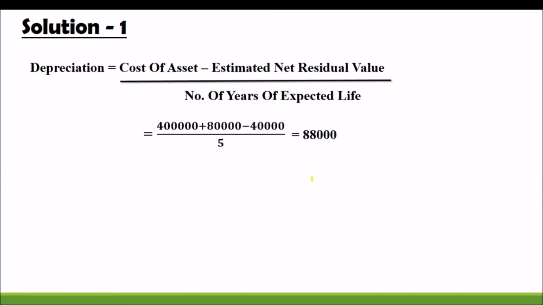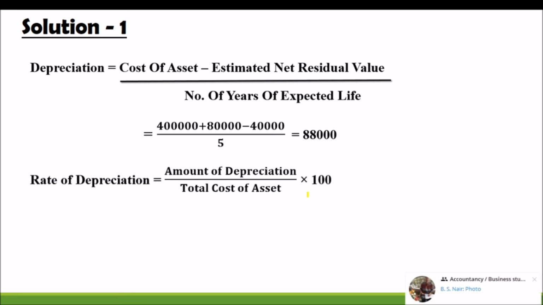After 5 years of continuous use, the scrap value, estimated, not original value, is 40,000. So 4 lakh 80,000 minus 40,000 divided by the useful life in years, which is 5 in this question. We will get 88,000 as the amount of depreciation.